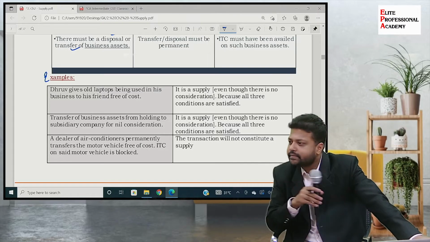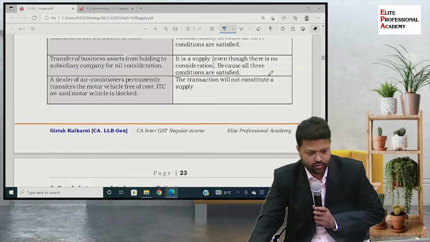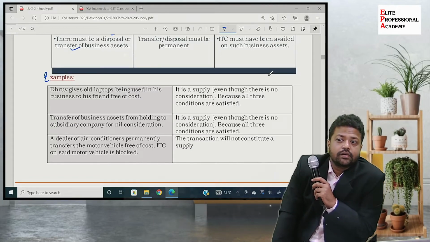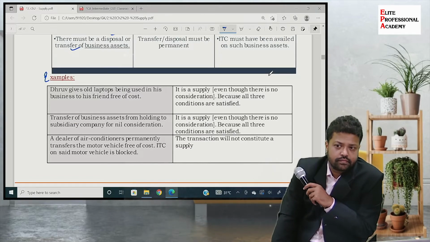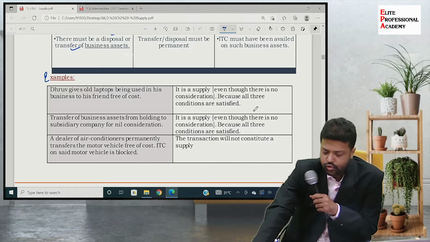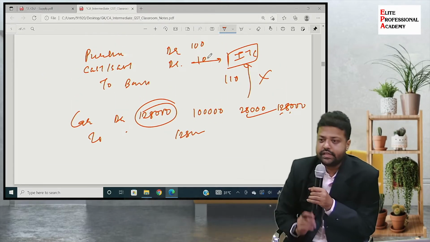Any doubts? The entry is finished, I think. Yes. Means, go to that entry.